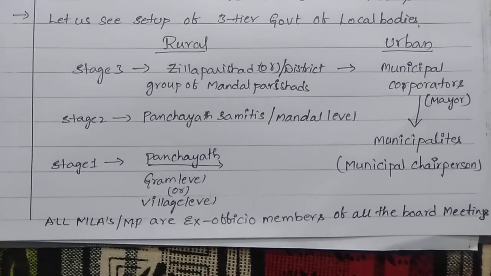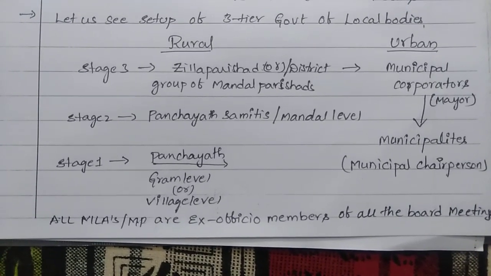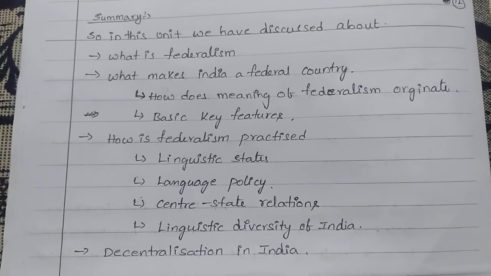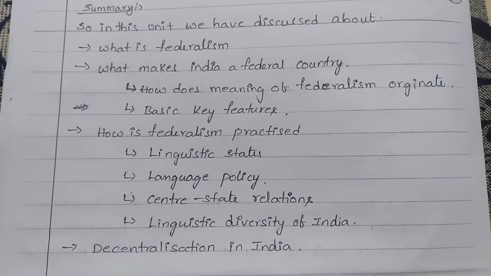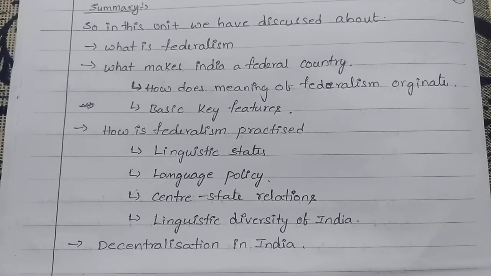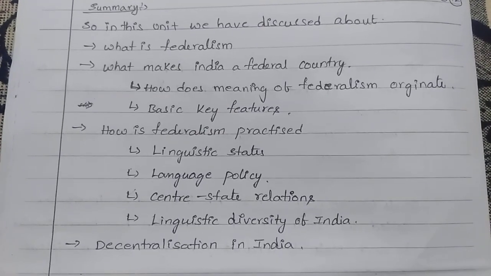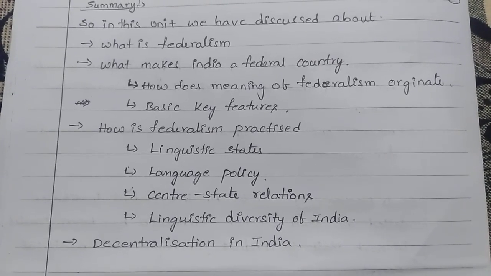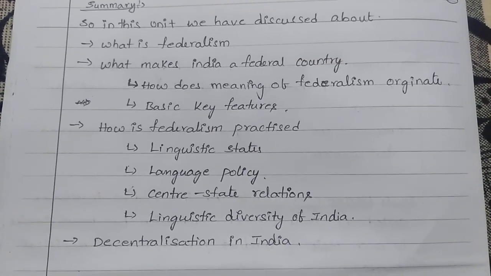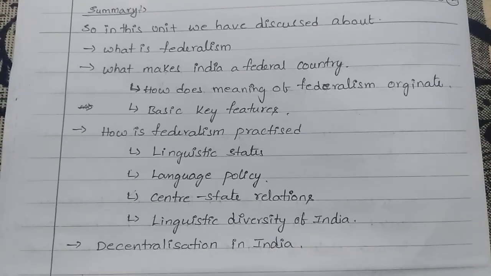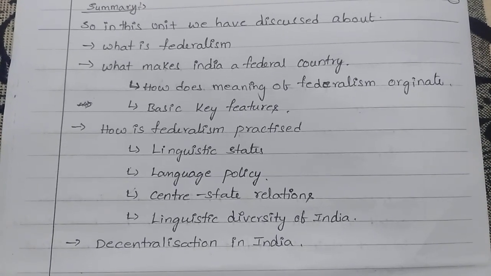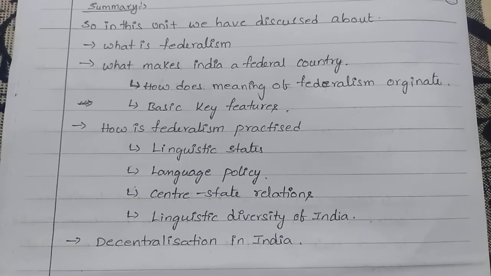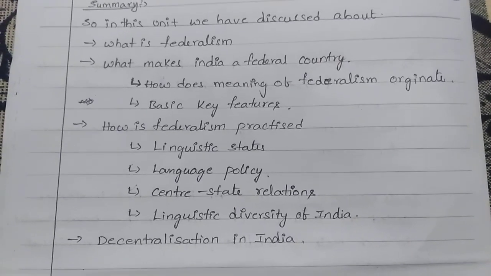Let us see once again the summary of this federalism. In this unit we have discussed what federalism is and what makes India a federal country. A federal country means we maintain different levels of government. How did the meaning of federalism originate? It is from foedus, a Latin word. It is nothing but different levels of government, called a federal system. And what are the basic key features of this federal system, we already learned, and how federalism is practiced in the linguistic states and language policy.